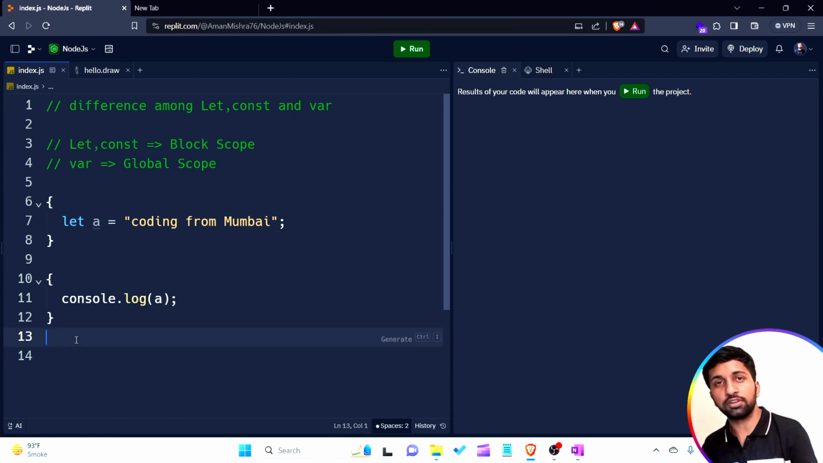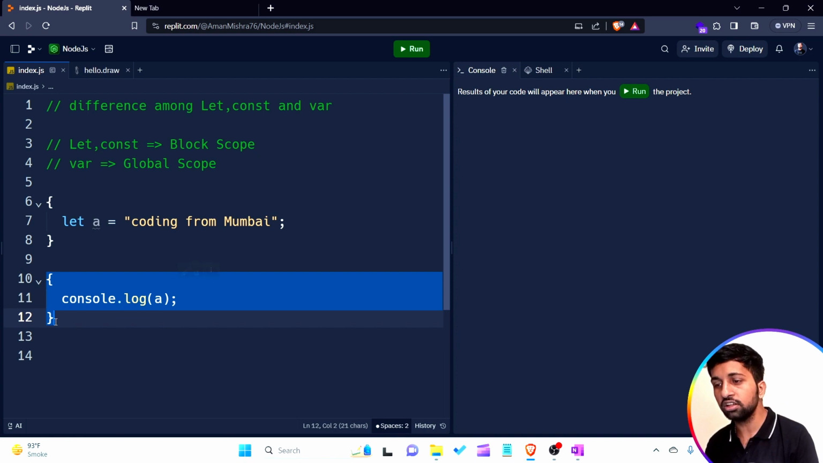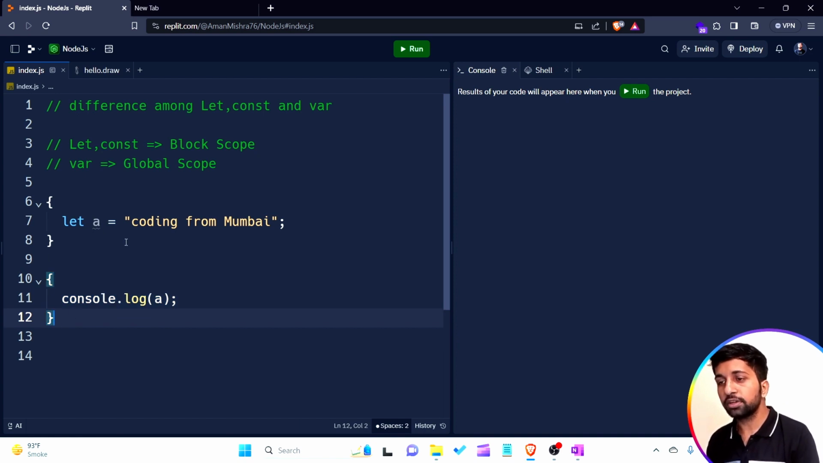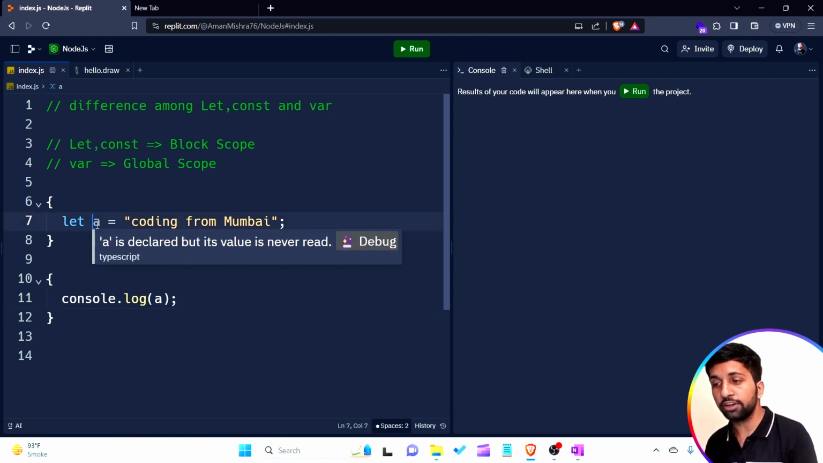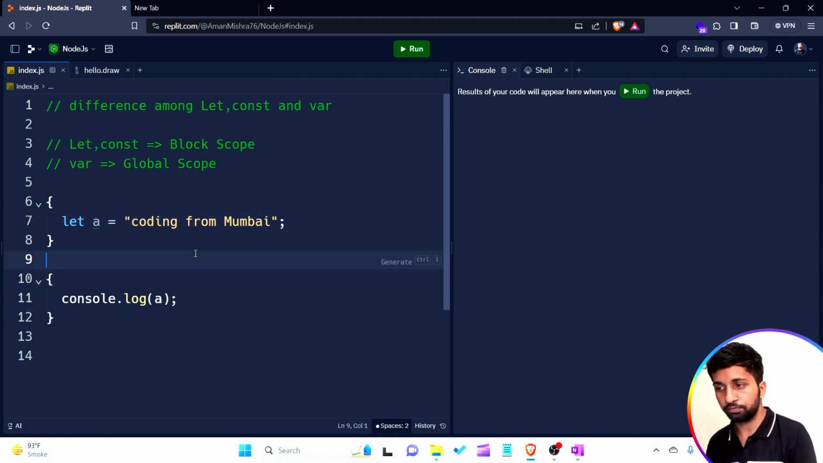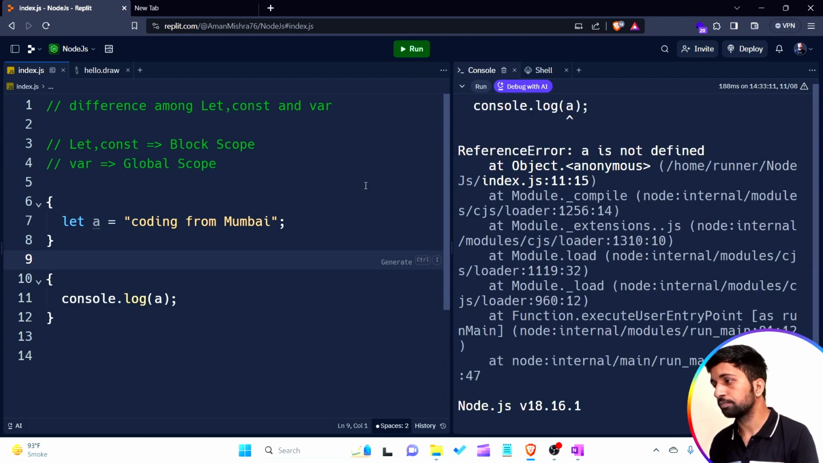It may be a function, it may be an if condition or else condition, it may be a simple block without any working. Okay, so I'm creating two blocks. The first block contains a variable which is created by using the let keyword. In the second block I just want to check whether this particular variable a, created by the let keyword, is known by another block or not. So I just want to run the program.